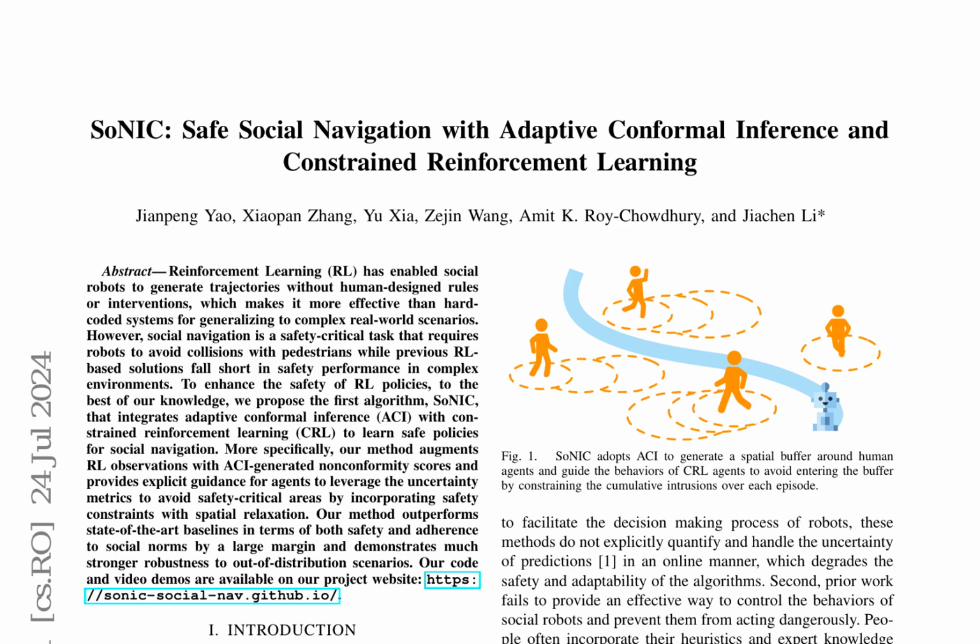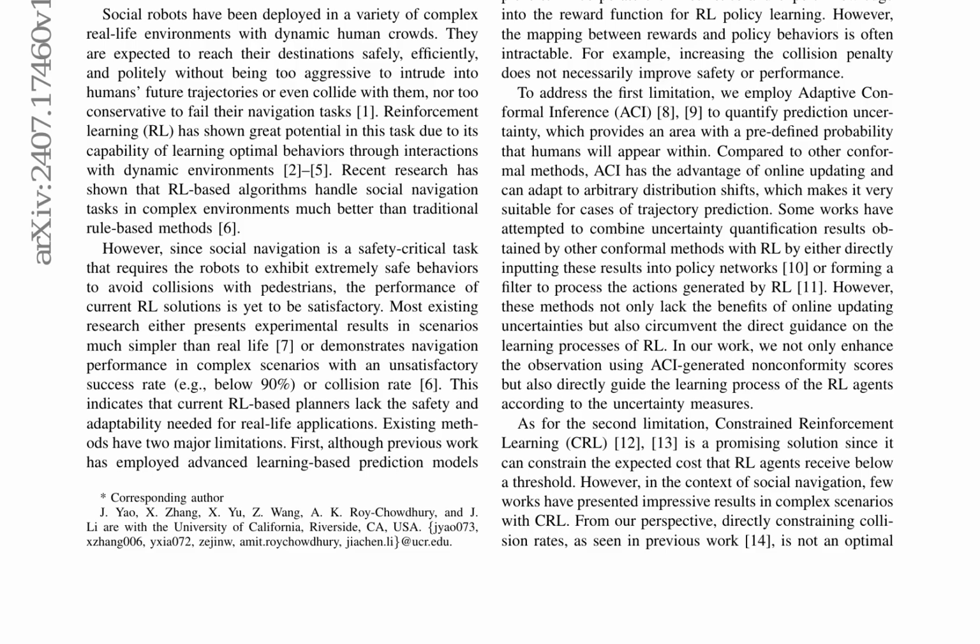The SoNIC framework offers a novel approach to safe social navigation by integrating adaptive conformal inference and constrained reinforcement learning. This methodology ensures navigation decisions are both safe and socially acceptable. It utilizes conformal inference to assess environmental uncertainty and reinforcement learning to optimize decisions based on safety and social constraints.